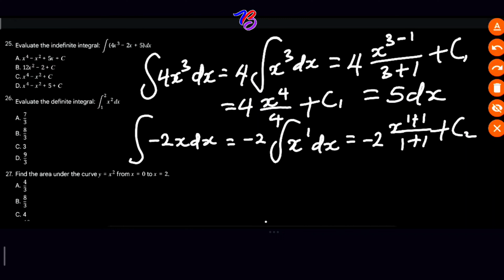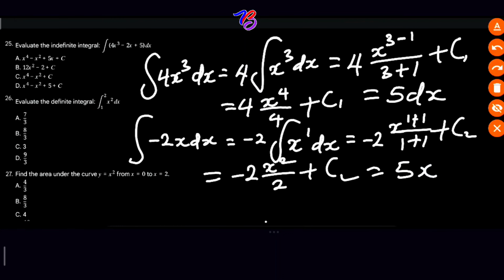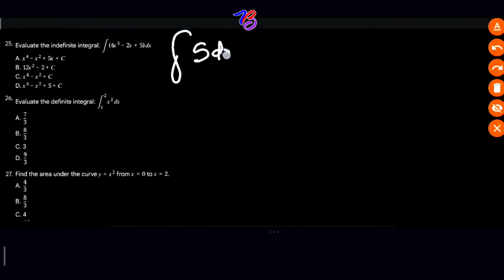Let's call it C2. So this will equal negative 2 times x raised to power 2 over 2, plus your constant C2. And if you do this, this will equal negative x squared. Then integration of 5 dx is equal to 5x plus C3. Are we together?